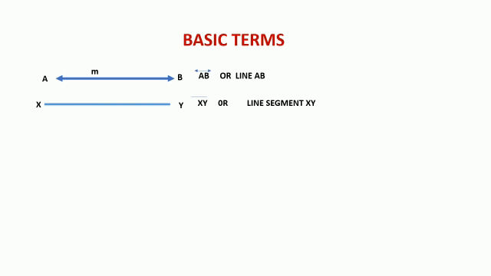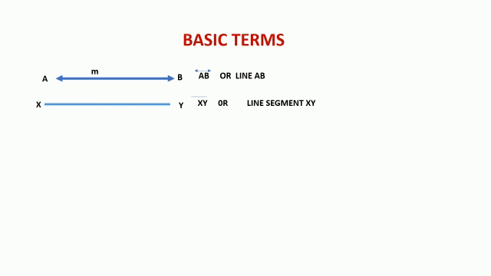Let us learn some basic terms that are well known to you. What can you observe in the picture that is being displayed here? Yes, it is a line. How do you define a line? A line can be extended in both directions. It can be represented with a small letter or with capital letters, and it is read as line AB.